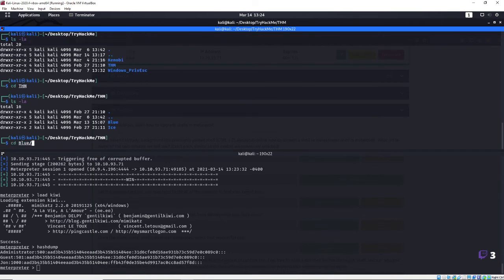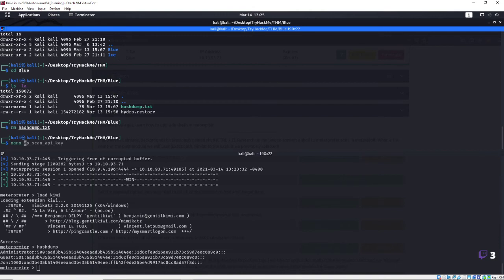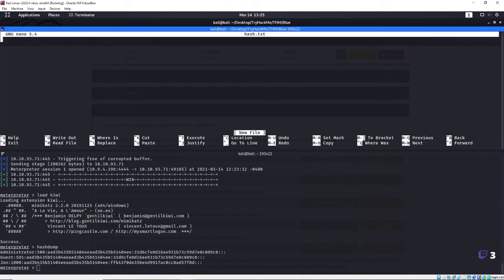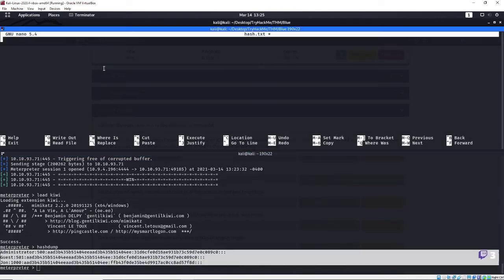CD to blue. And I already have my hashdump.txt. I'm going to delete that. Remove hashdump.txt. And then we'll go ahead and make another one. Nano hash.txt. Well, that's not what I wanted. And get my hash down here. And we'll use John the Ripper format NT to crack those.